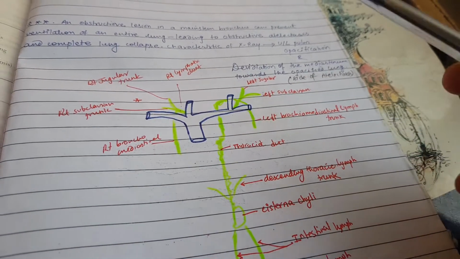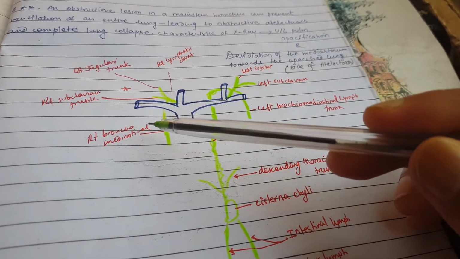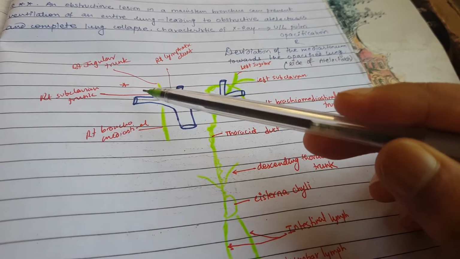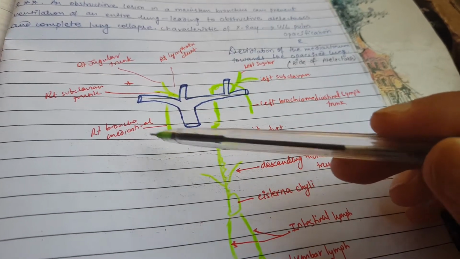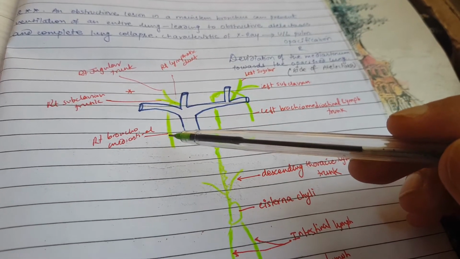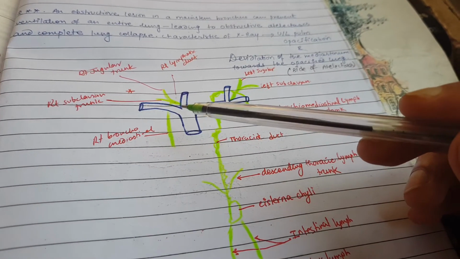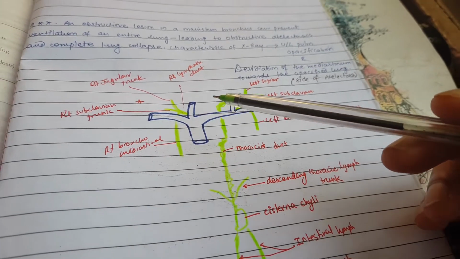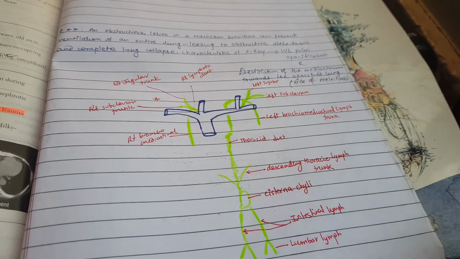This thing. And on the right subclavian trunk, you can see this is the right jugular trunk, right lymphatic duct, and right bronchomediastinal lymph node. Lymph will be draining on the right side via the right subclavian trunk. Okay, remember this. Next page.